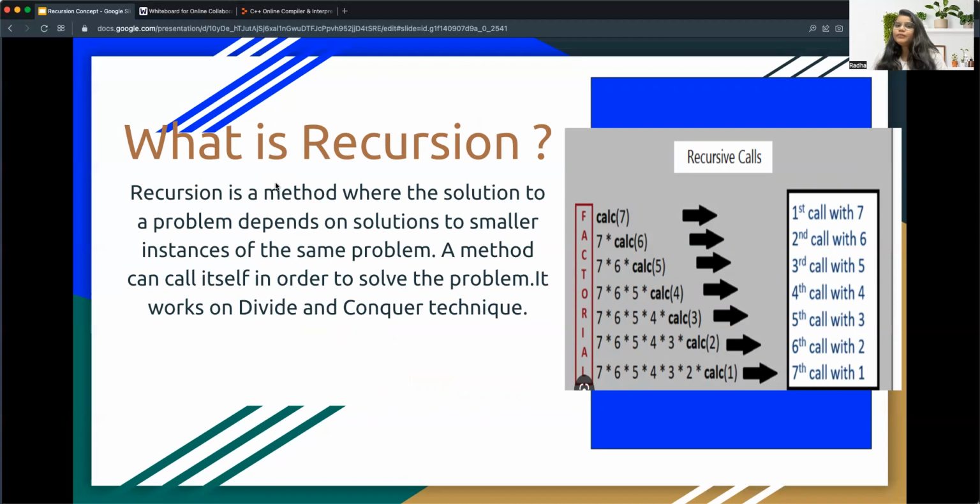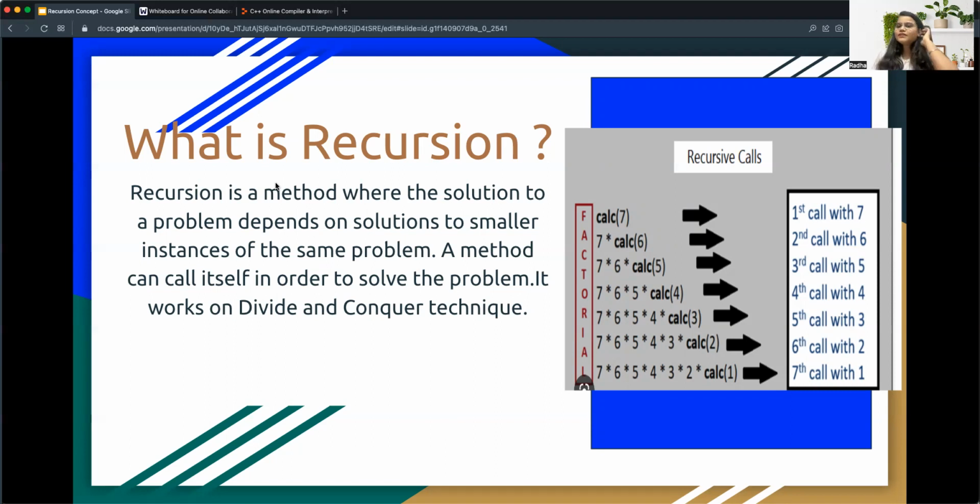What I basically mean to say, let me tell you in very simple words: recursion is a process of solving a problem by reducing it into a smaller version. You will understand what I want to say as soon as we deep dive into the session.